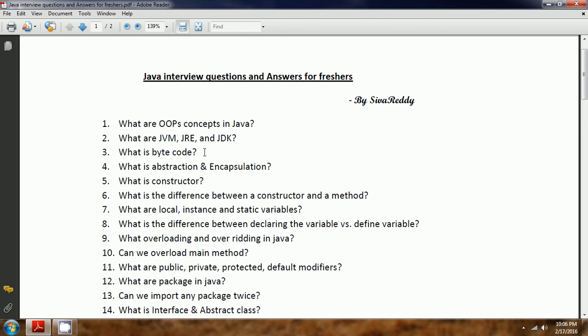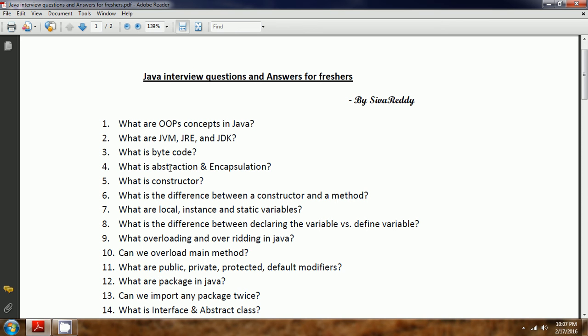What is bytecode? One of the strongest features of Java is platform independence. The platform independent behavior is exhibited because Java produces the bytecode. What is meant by bytecode is, when you compile a .java file, it will produce the .class file. That is known as bytecode. The bytecode is the feature of platform independence. Once you compile and you get the bytecode, that bytecode can be run on any operating system where JVM or JRE is already installed on that machine.